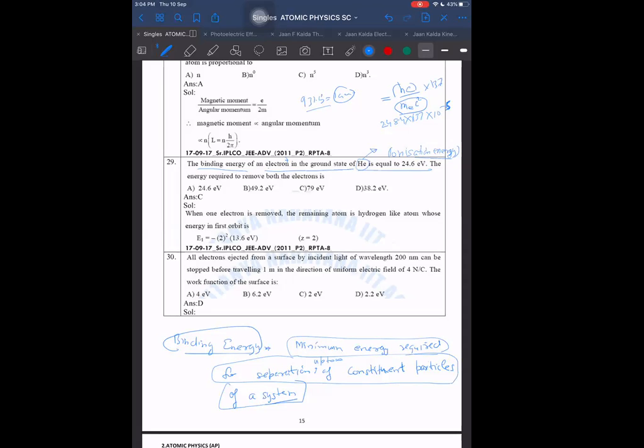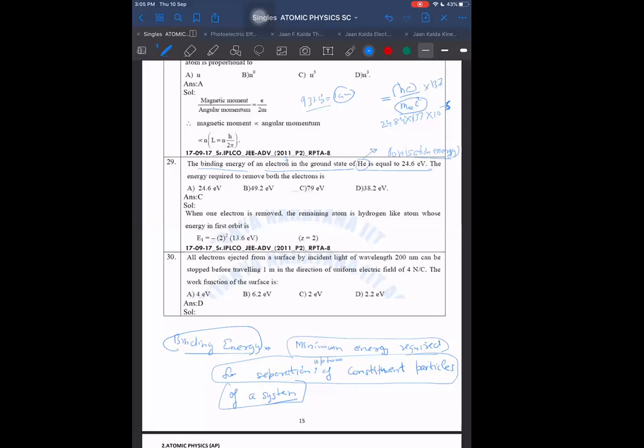We have to separate them so that they are far away from each other's nuclear forces of attraction. For that, even if you make them go away from each other up to 1 angstrom distance, that will be much beyond the nuclear range. That will act as infinity for them.